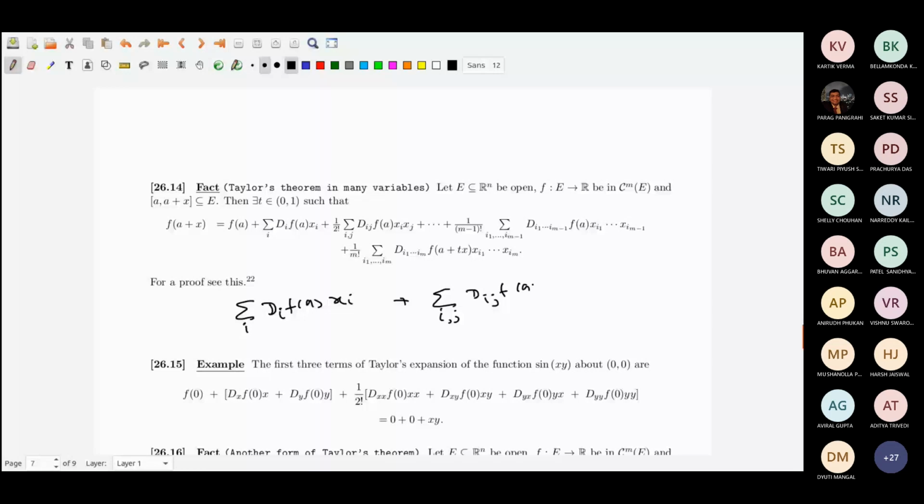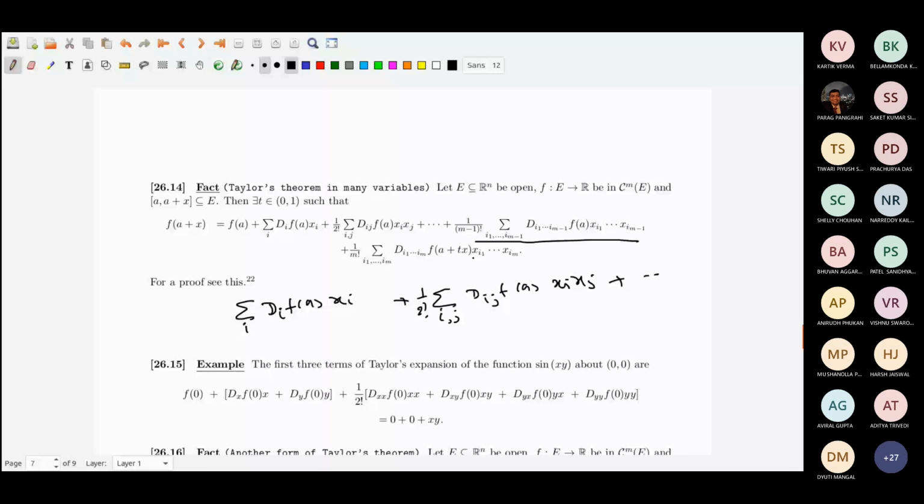Like this, it will go up to m minus 1, since I am talking about a C^m function. Only at the end term, while finding the last term, it is f of a plus t x.